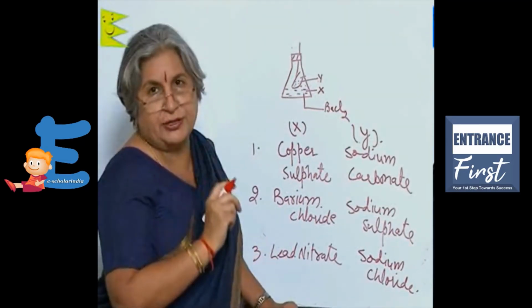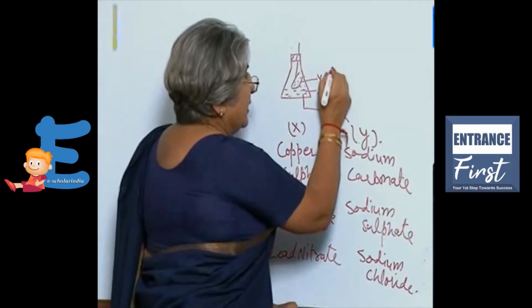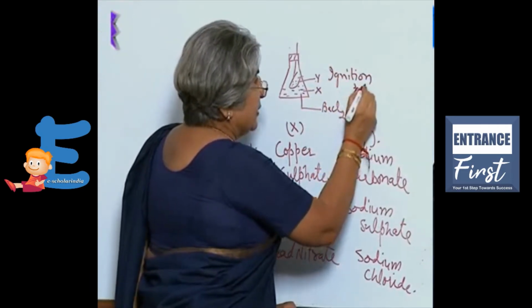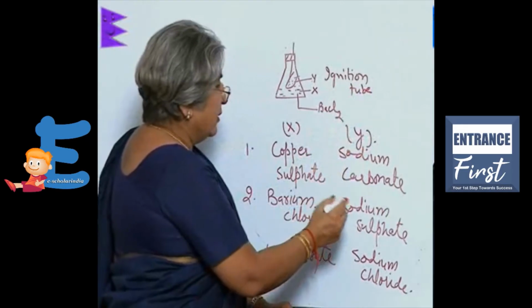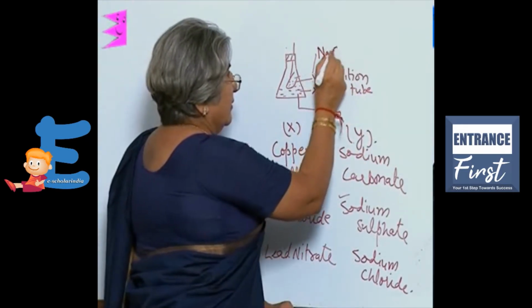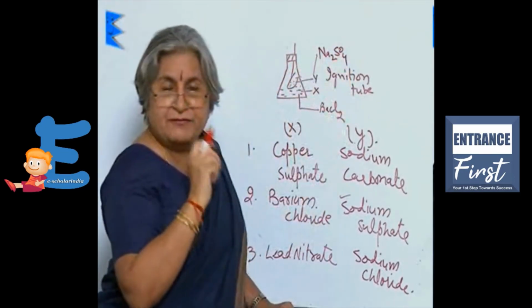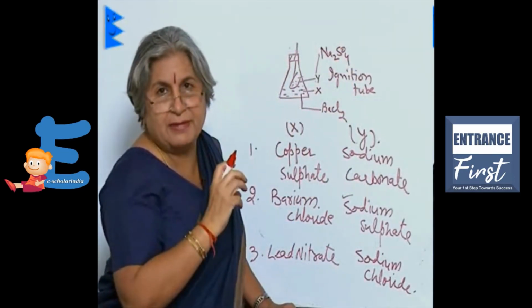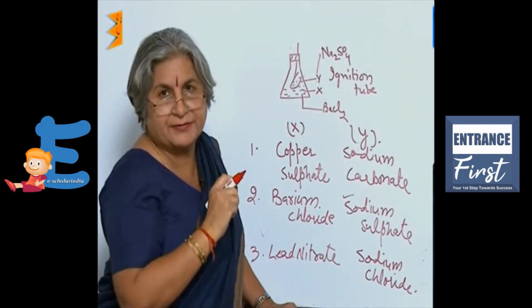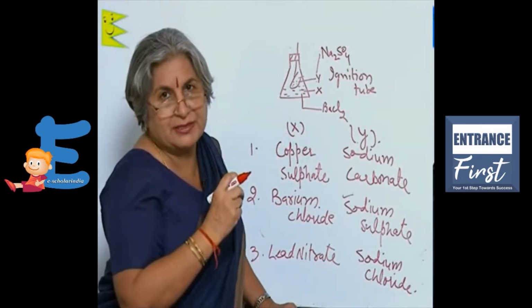Now we take a smaller tube, which is usually called an ignition tube. Now we fill this ignition tube with, say, sodium sulfate. We are hanging it with a thread. Then we close the mouth of the flask with the help of a cork. Now shake it and then see what happens.